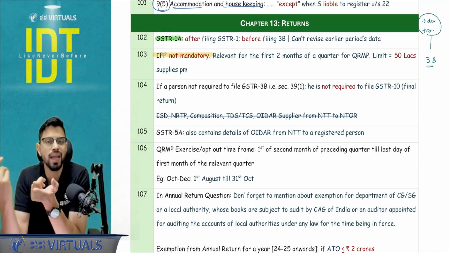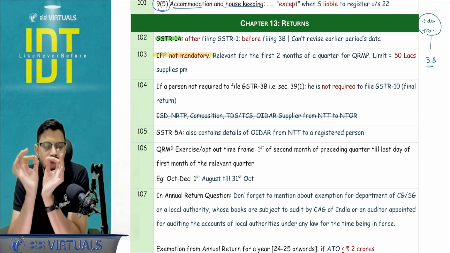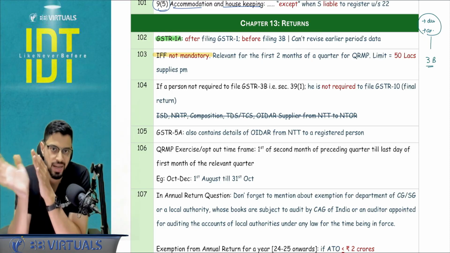Sir, if my supply is, let's say, 70 lakhs, so I have to decide which recipients I want to transfer the ITC to, and there is a limit of how much I can declare, that is 50 lakh.